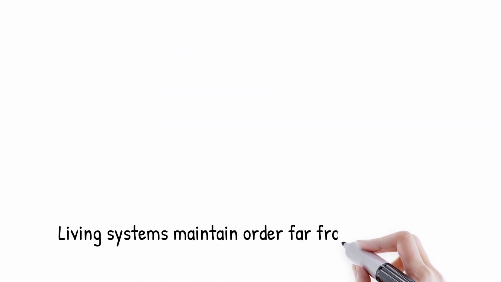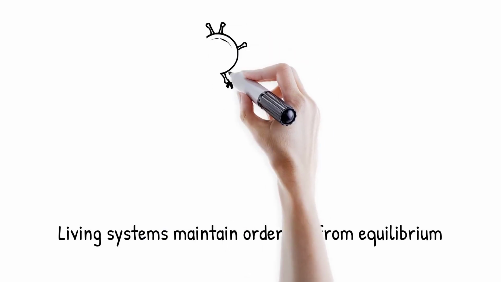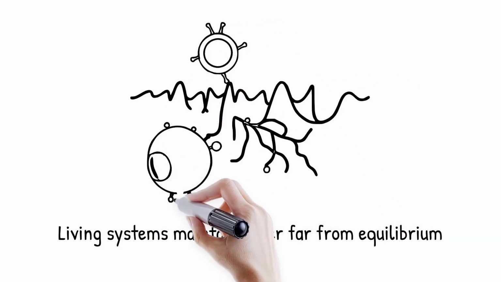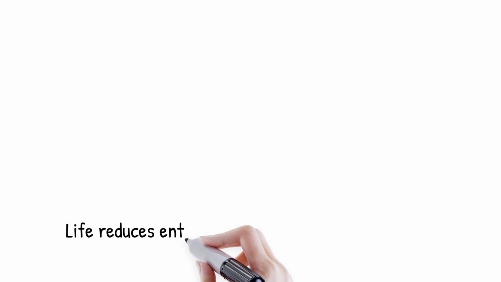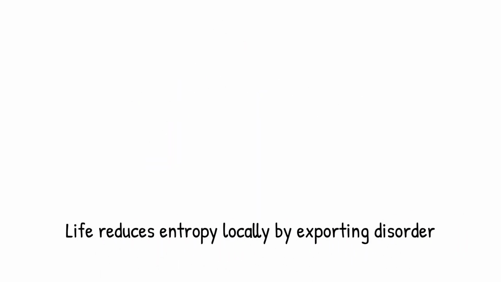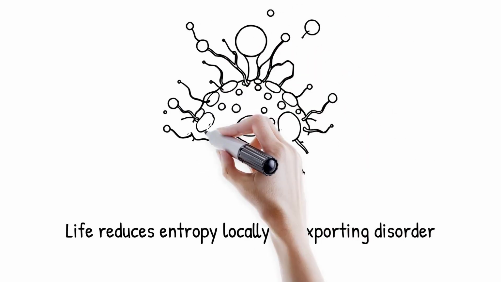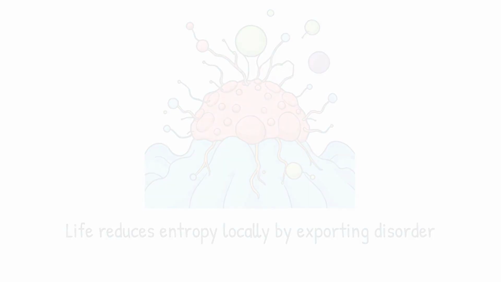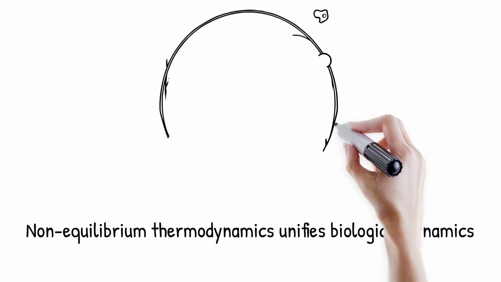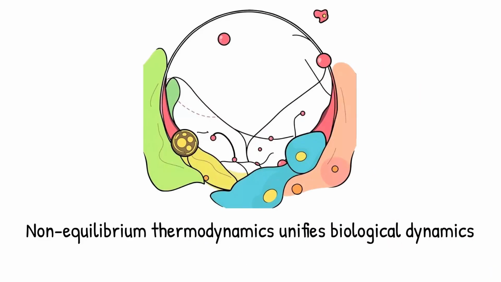Living systems persist by maintaining themselves far from equilibrium through constant energy dissipation. Nonlinear processes, such as chemical oscillations and molecular motors, exploit this disequilibrium to generate order and perform work. The second law of thermodynamics still holds, but life achieves local decreases in entropy by exporting disorder to the environment. These dynamics explain how self-organization, pattern formation, and adaptability are possible in living matter. Non-equilibrium thermodynamics therefore provides a unifying framework for understanding nonlinear biological dynamics across scales.